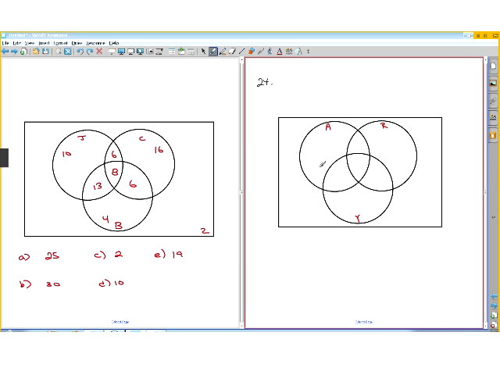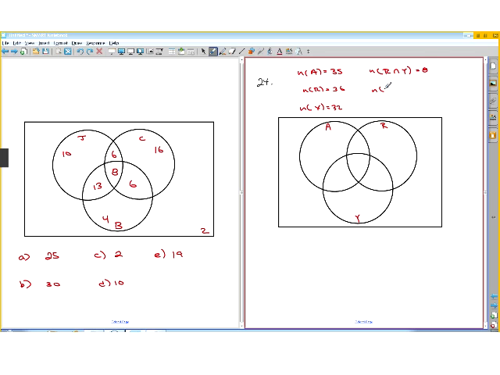Okay, so let's start here. Let's write these down. Number in A is 35. The number in R is 36. The number in Y equals 32. The number in R intersect Y is 8.